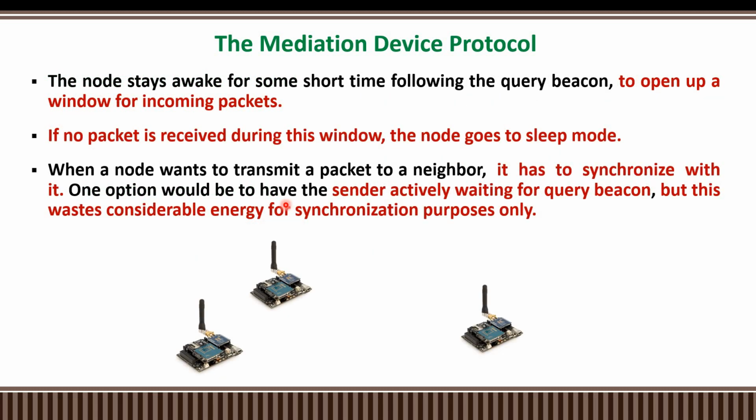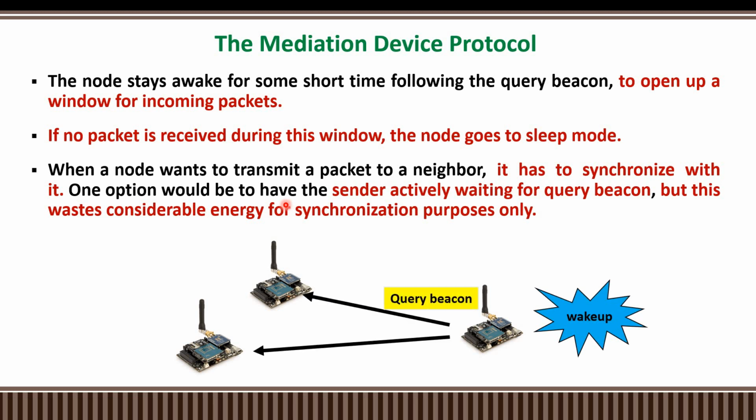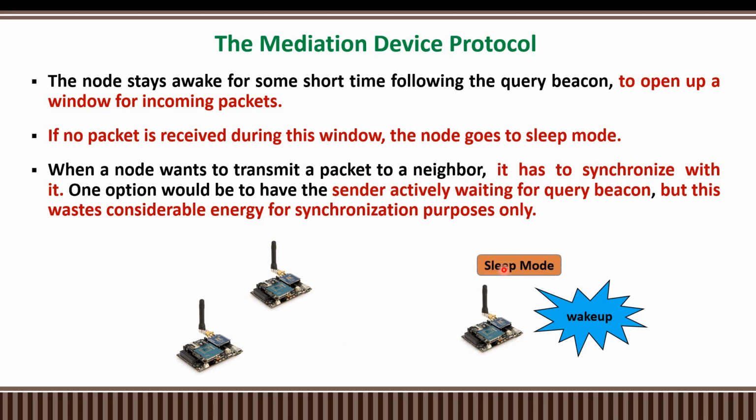So you can see the scenario. The three nodes are available. One node is in wake up condition. Immediately it will transmit a query beacon to the nearby nodes within the coverage area of this specific node. Then it will wait for some time, that is, it will open a window to receive packets from the other nodes. If no other packets are received, immediately it will move to sleep mode.